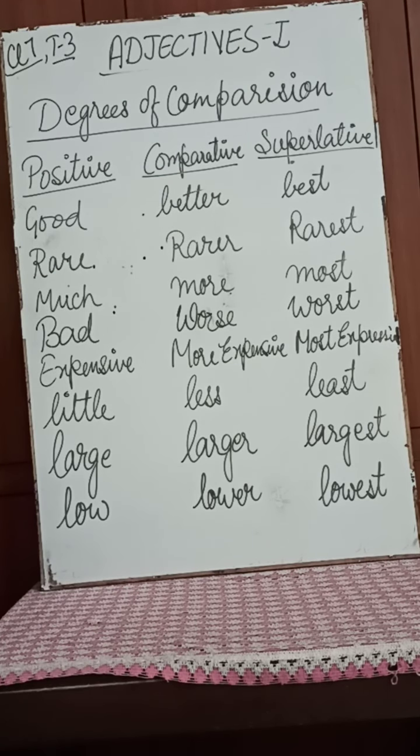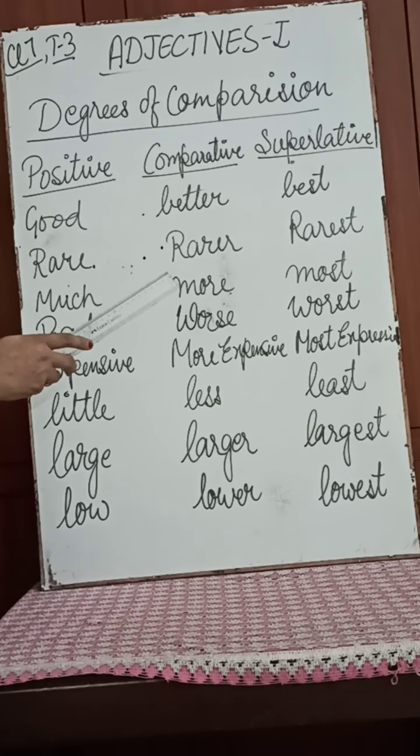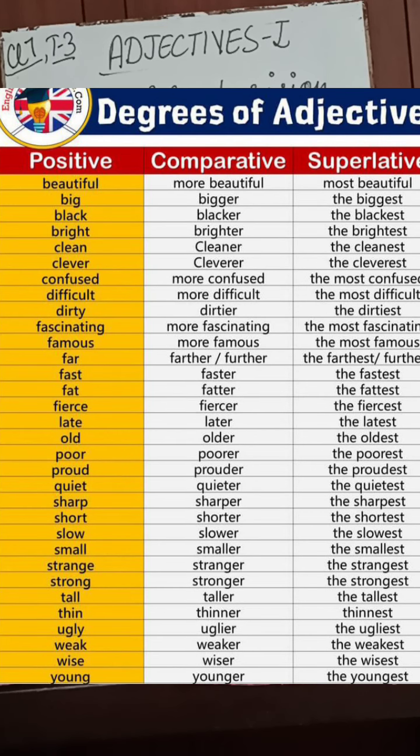Positive is pure form of description in the simplest form. Comparative degree is a comparison between two. Superlative, comparison between many, right? And few examples we have discussed. So I hope the concept of adjectives and degrees of comparison is clear to you all.